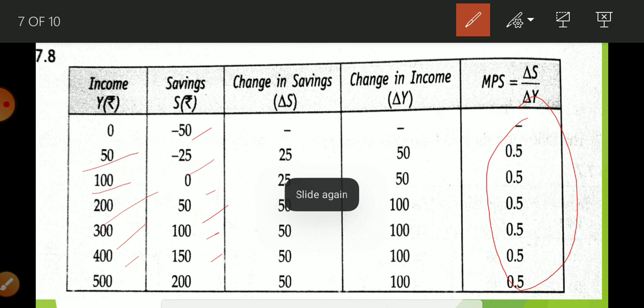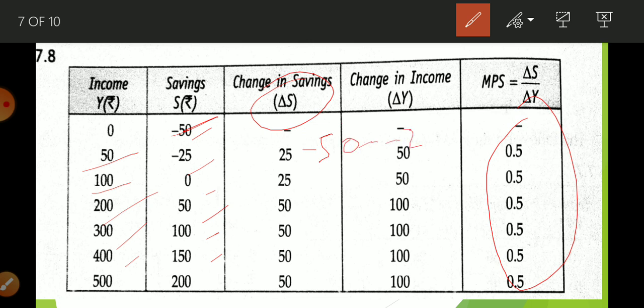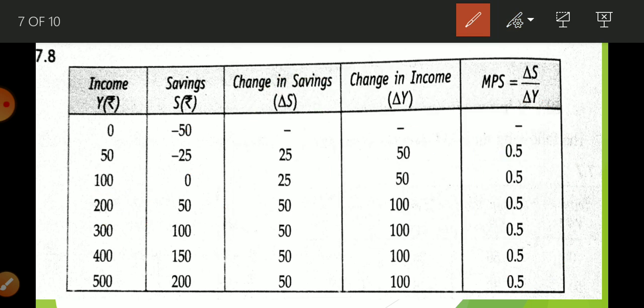Okay students, now we are going to calculate del S. For the first one we are not able to calculate. For the second one, how are we going to calculate it? Minus 25 minus minus 50, so in this way we get 25.